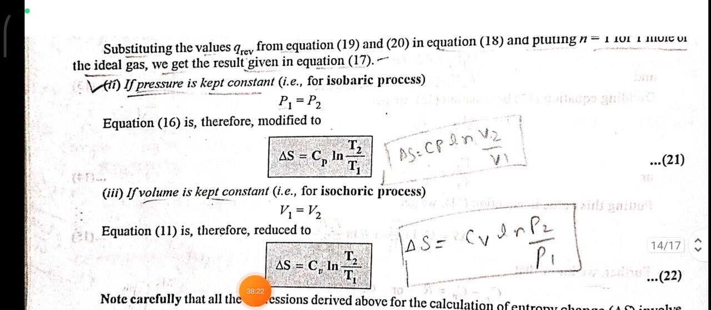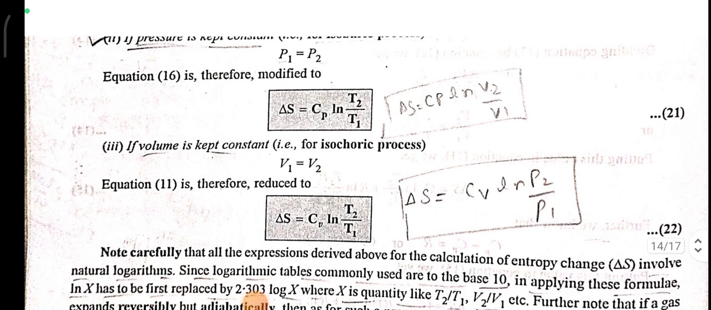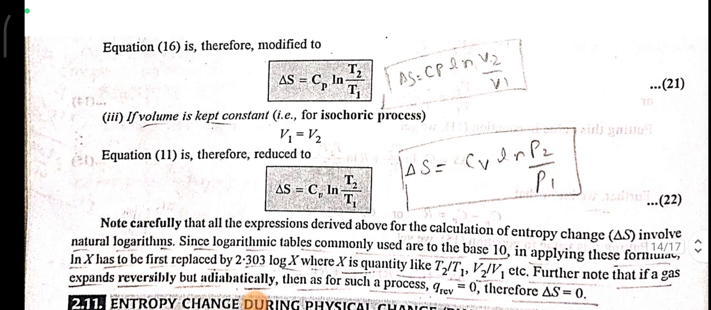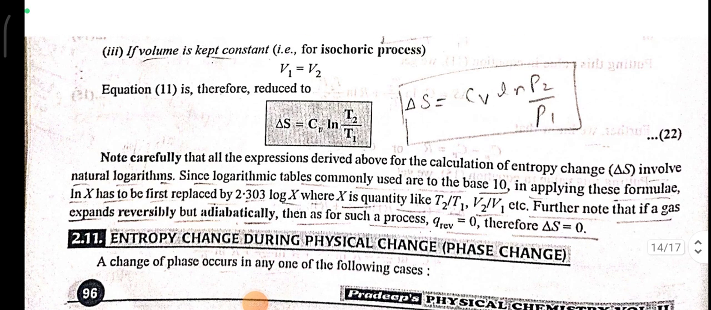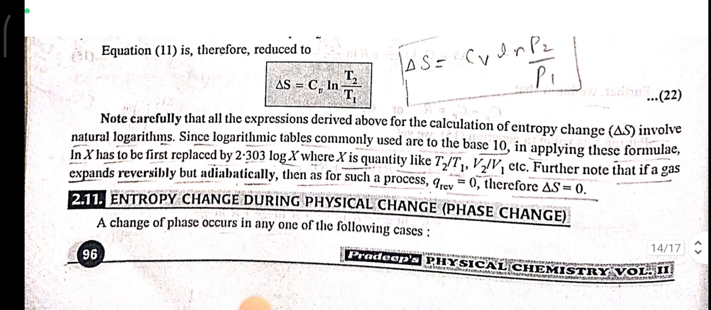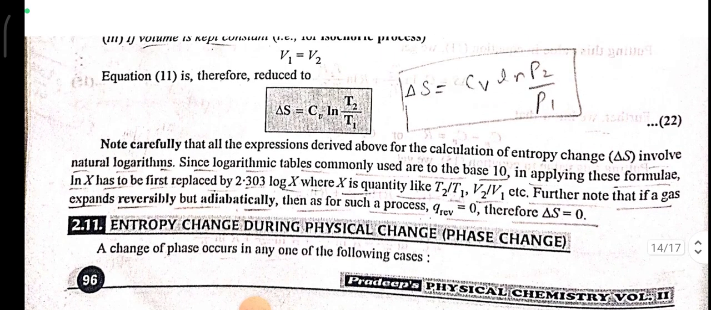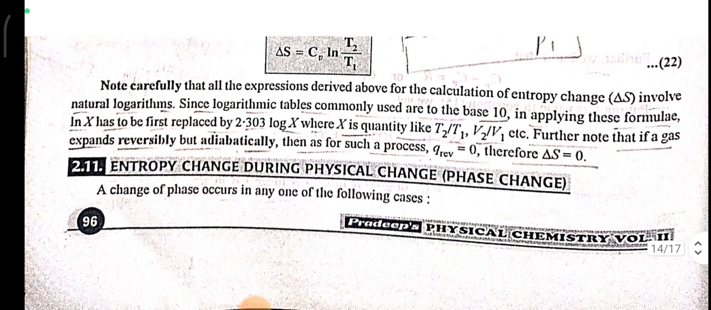If pressure is kept constant, P1 is equal to P2 and delta S is equal to Cp ln T2 upon T1. If volume is kept constant, an isochoric process, V1 is equal to V2 and delta S is equal to Cv ln T2 upon T1. Note carefully that all expressions derived above for the calculation of entropy change involve natural logarithm.